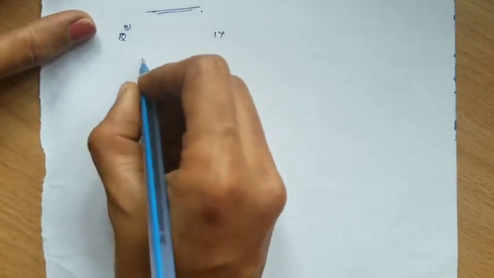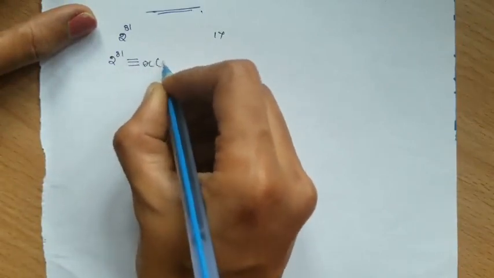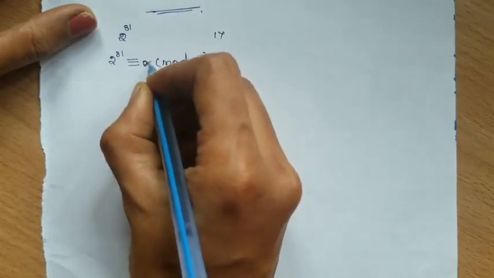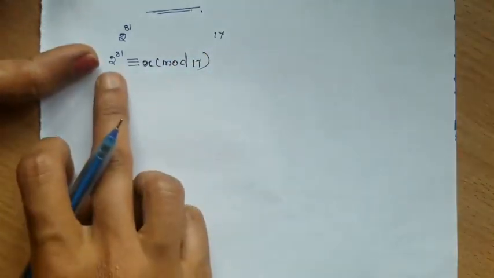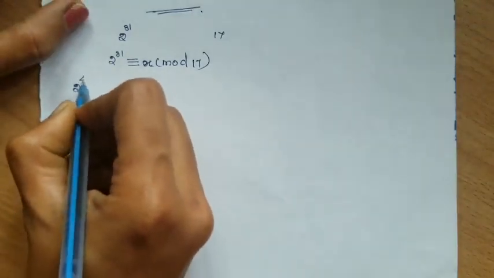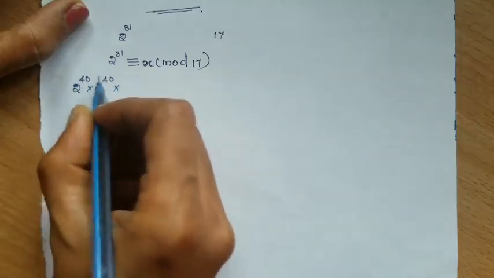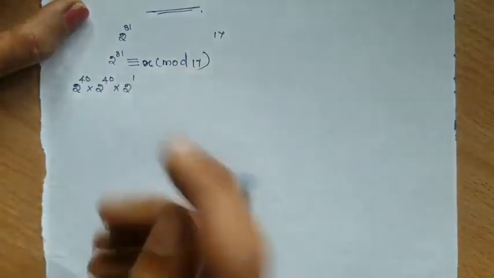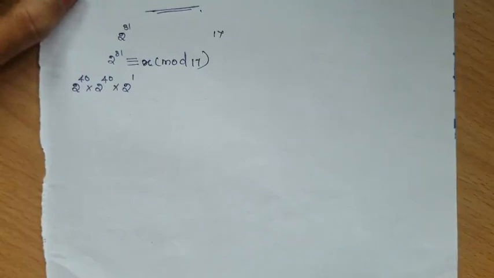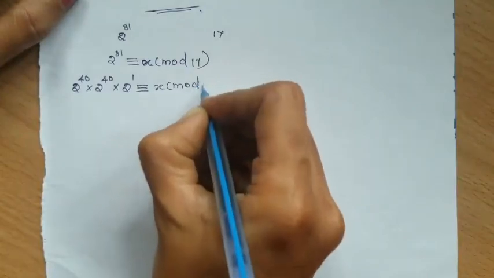How can we write this? 2 power 81 congruent to x mod 17. We don't know the remainder. We have to find it. So take this as x. Okay. Now split this. 2 power 81 can be split as 2 power 40 into 2 power 40 into, so 40 plus 40, 80 over, so 2 power 1. So 2 power 81 can be split as 2 power 40 into 2 power 40 into 2 power 1, which is equal to x mod 17.